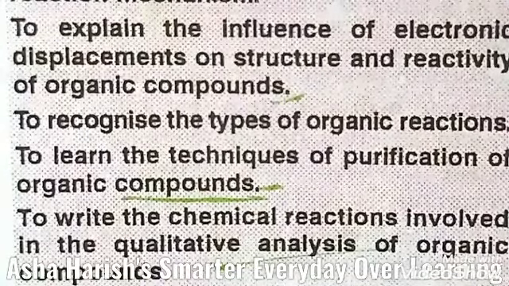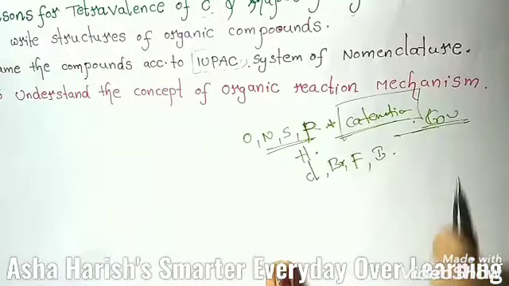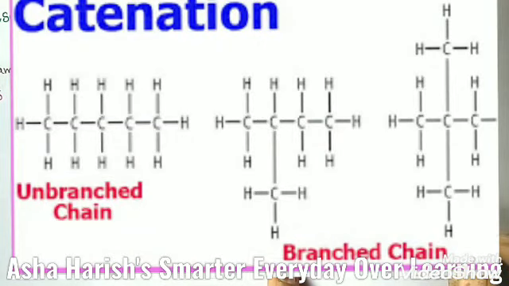Let's start our today's session with the introduction of organic chemistry. Basically, carbon, due to its unique property of catenation. Here, catenation property means carbon is ready to form long chains with other atoms, and to form covalent bonds with other carbon atoms.